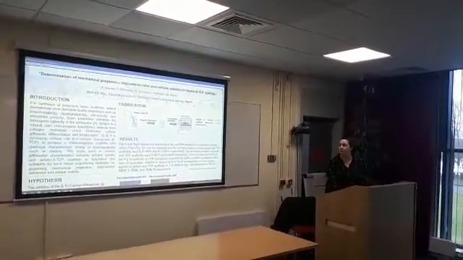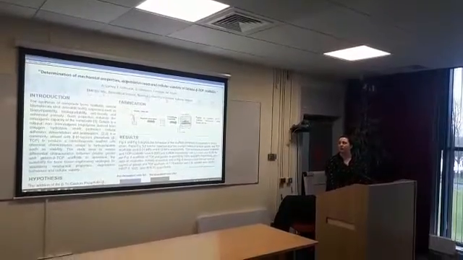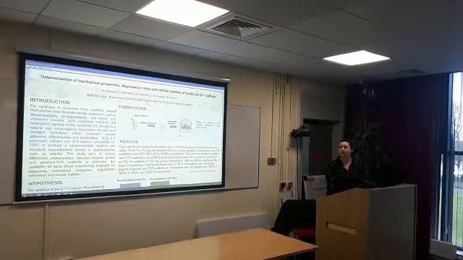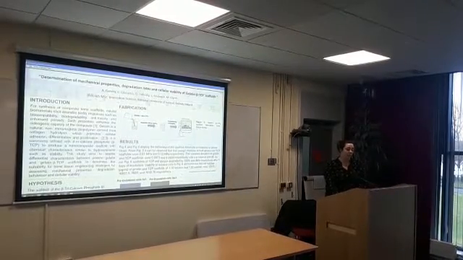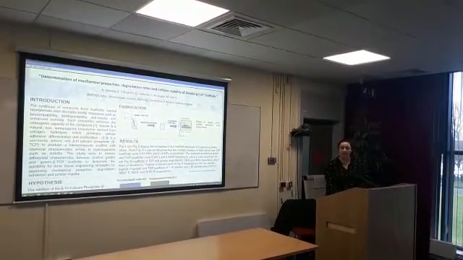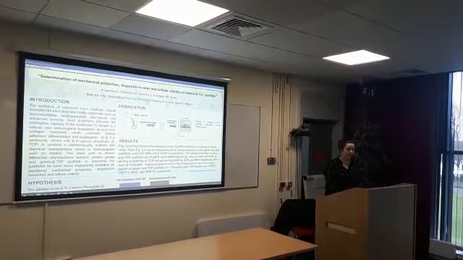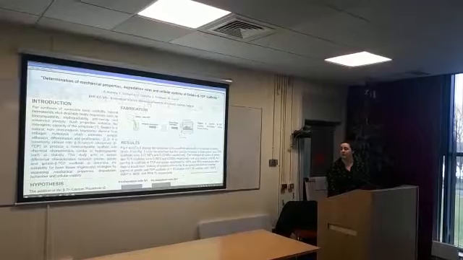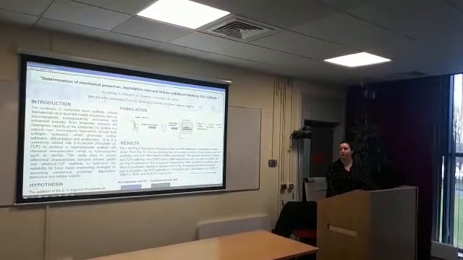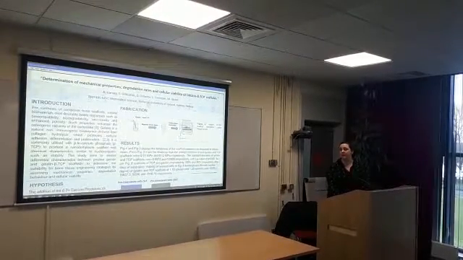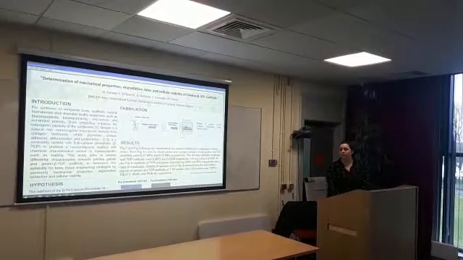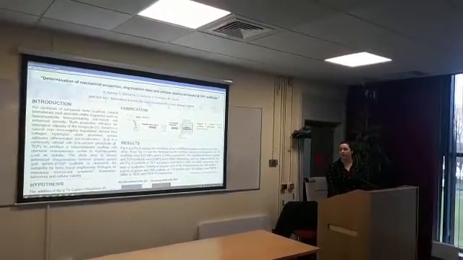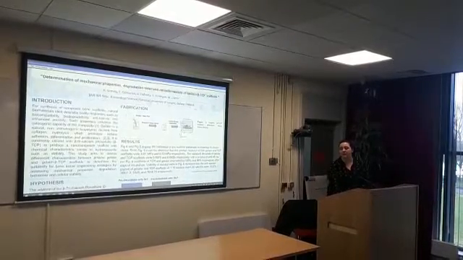The title of our poster is The Determination of Mechanical Properties, Degradation Rates and Cellular Viability of Gelatin Beta TCP Scaffolds. Gelatin is a natural biopolymer derived from collagen. It is commonly utilised with beta-tricalcium phosphate to produce a nanocomposite scaffold. This study aims to assess differential characteristics between pristine gelatin and gelatin beta TCP scaffolds to determine the suitability for bone tissue engineering strategies by assessing mechanical properties, degradation rates, behaviour and cellular viability.